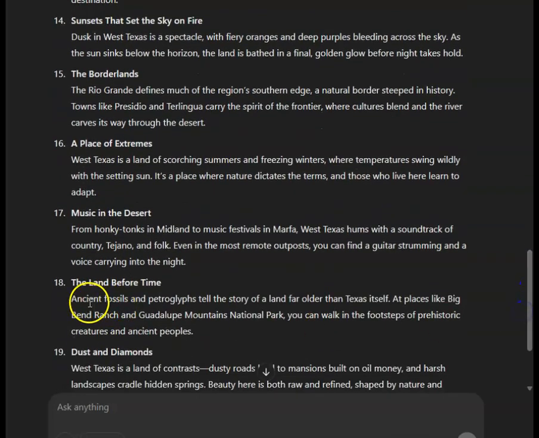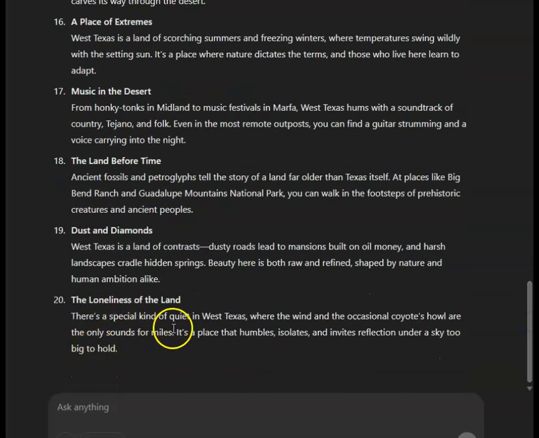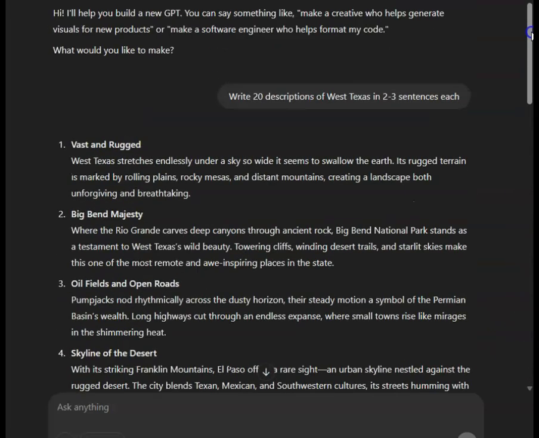If I copy and paste all this stuff here, ancient, that's not my style, y'all. I'm writing a folksy novel. It is written conversationally. It is written with West Texas style and words and flavor and motif. I'm not writing ancient fossils, but I can use this for inspiration. I can find some places that I can use, some words that I can use. Humbles, isolates, invites reflection under a sky too big to hold. I wouldn't use that, but I do like some of these things. So that's how I can use this in narrative writing.